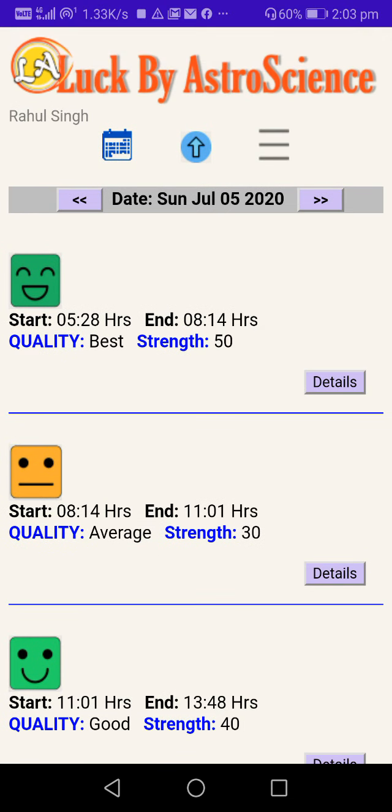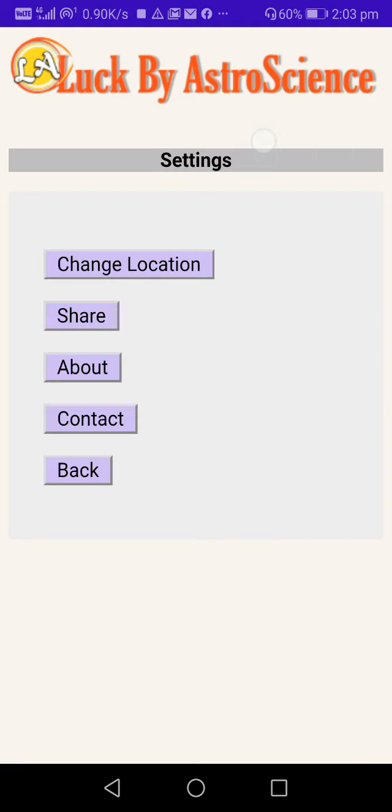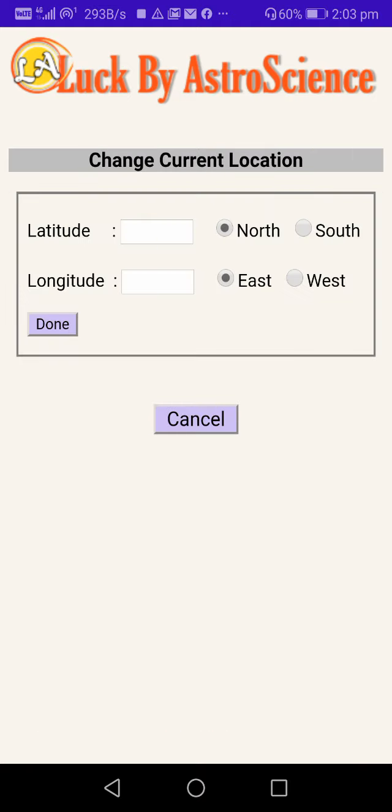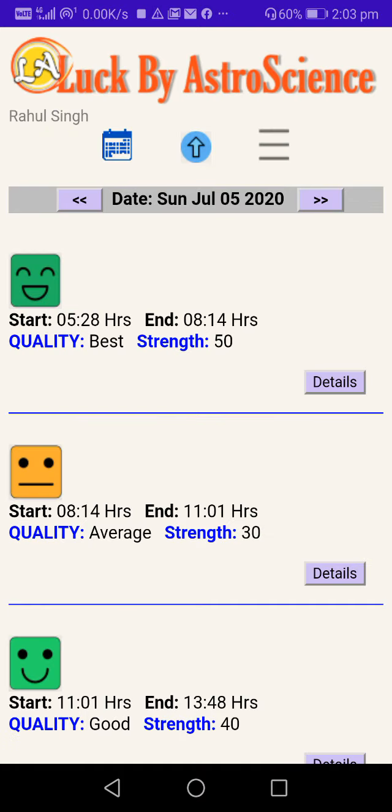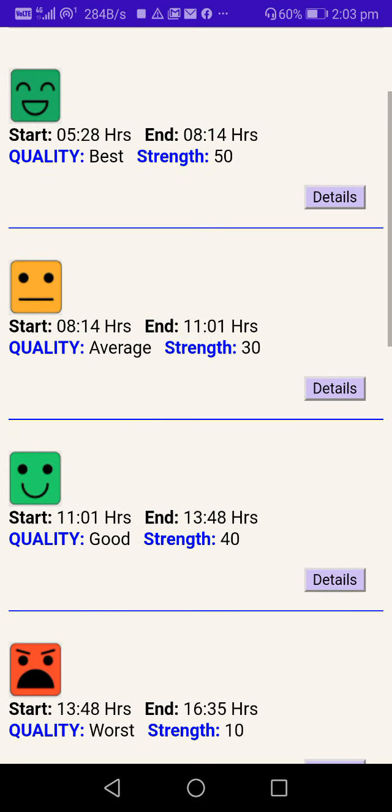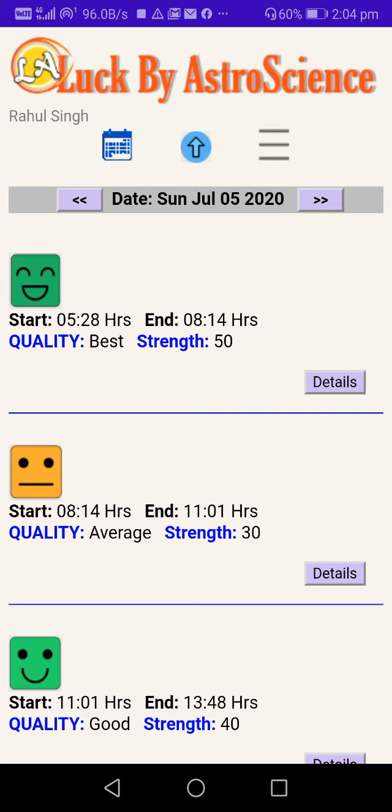Okay, now moving to the last option on the top, which is the menu. You could change the location here. Those who understand latitude, longitude, you have to put in the decimal places, you could go as accurate as you wish. If you put the latitude, longitude here, and I'm hitting cancel here, this will change the current location, not the date of birth. That place of birth is fixed, you don't change that. So you can change the current location like that. In future I will add more features to add new locations and do a bit of changing themes and stuff like that.